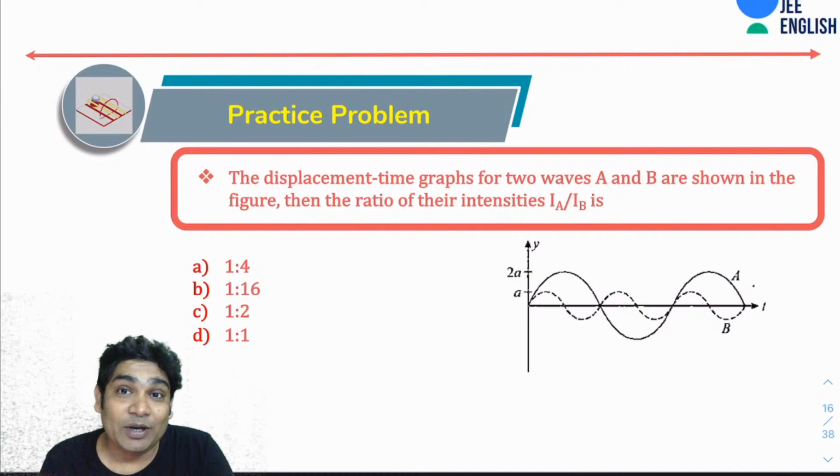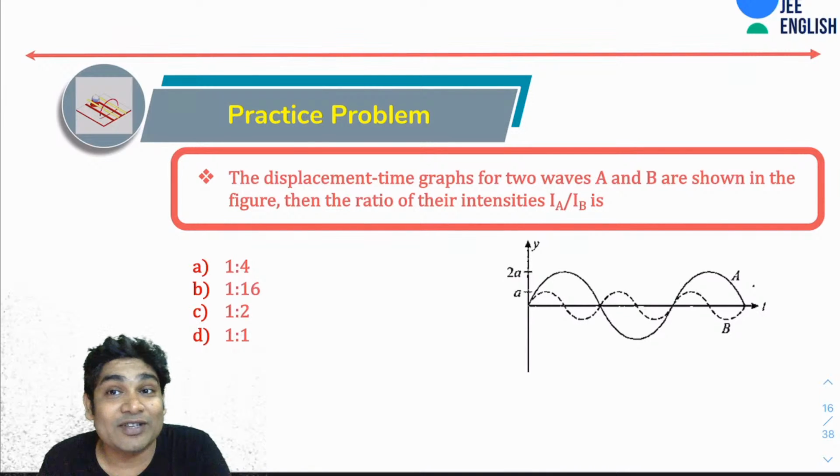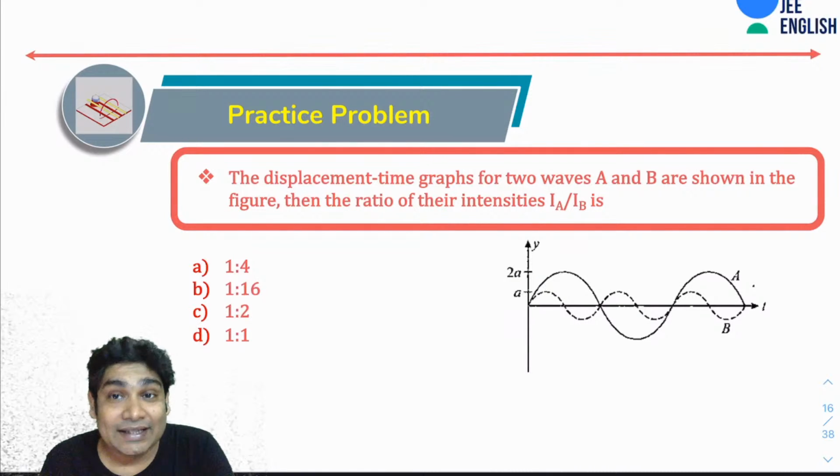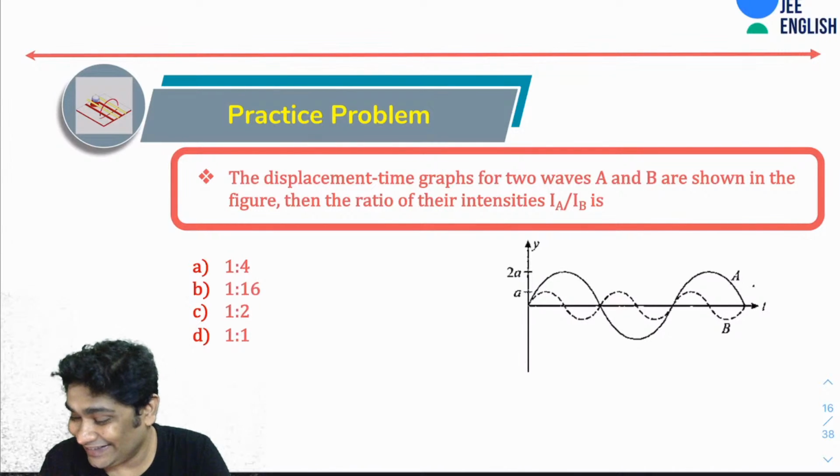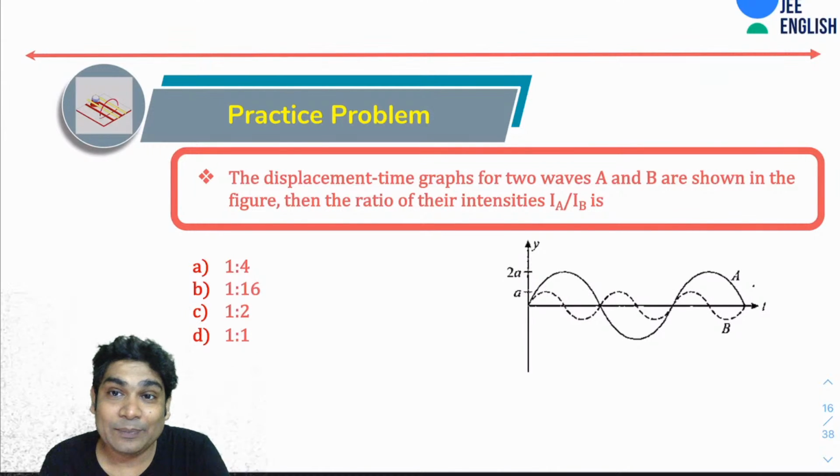So in this problem, you have been told the displacement time graphs of two waves A and B are shown in the figure. Then the ratio of the intensities IA is to IB is. So which one is the correct answer? All right. So tell me, what would be the answer?